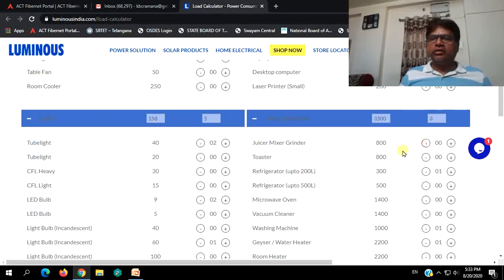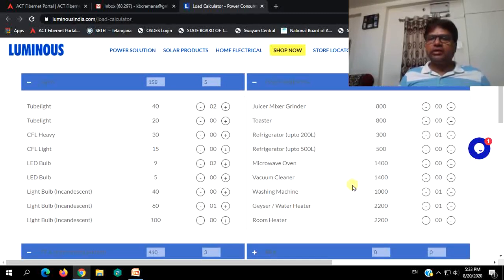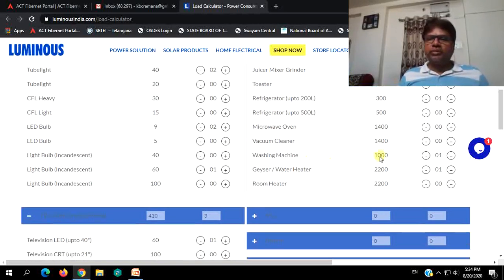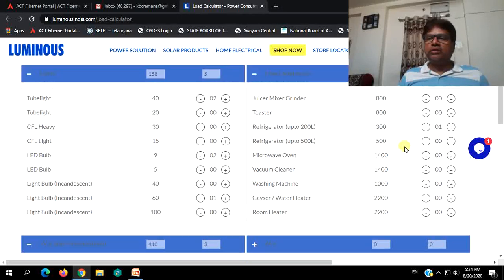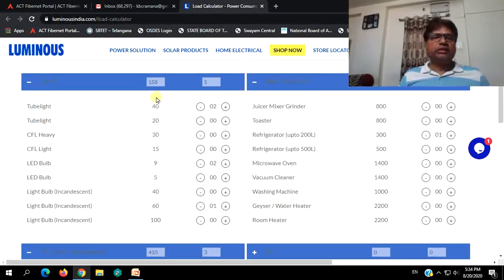Juicer, mixer, grinder you will not use when power is not there. Refrigerator, just keep it as it is. Nowadays inverter type refrigerators are there. Washing machine, remove it. Geyser, remove it. So only one load 300 watts, this is 158 watts. Light bulbs also remove, LED bulbs also remove.